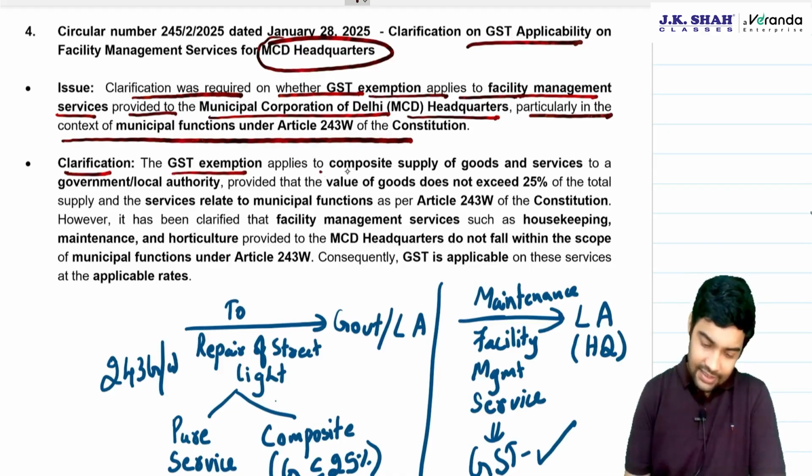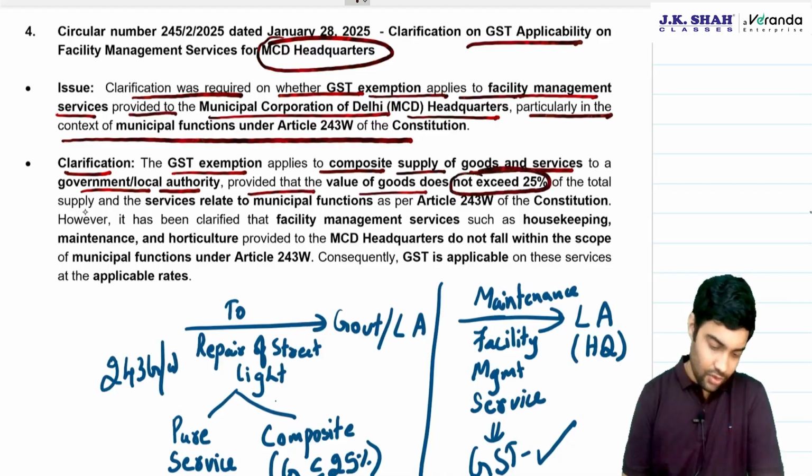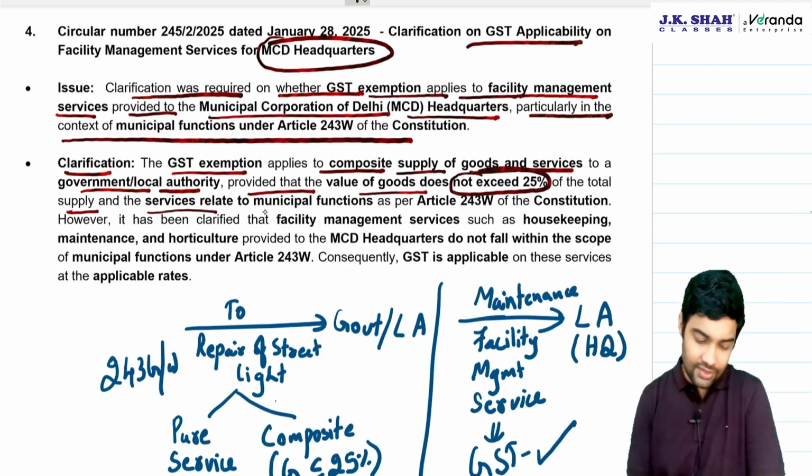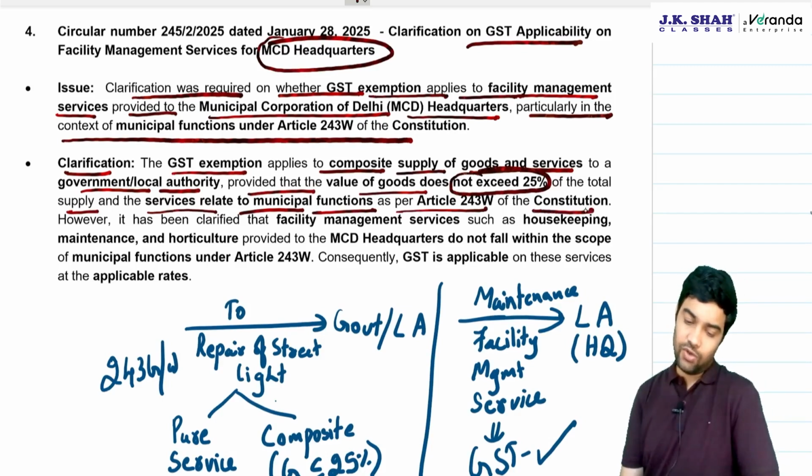Clarification: the GST exemption applies to composite supply of goods and services to government or local authority, provided that the value of goods does not exceed 25% of the total supply, and services related to municipal function as per 243W of the Constitution.